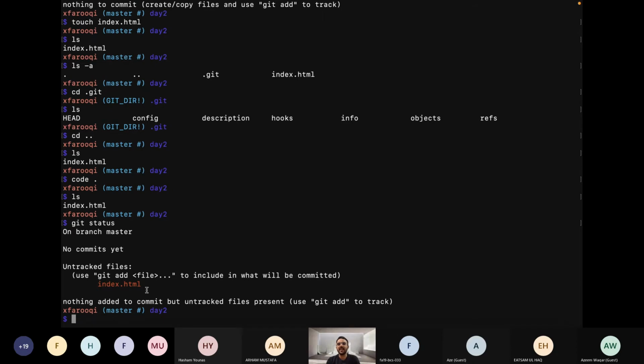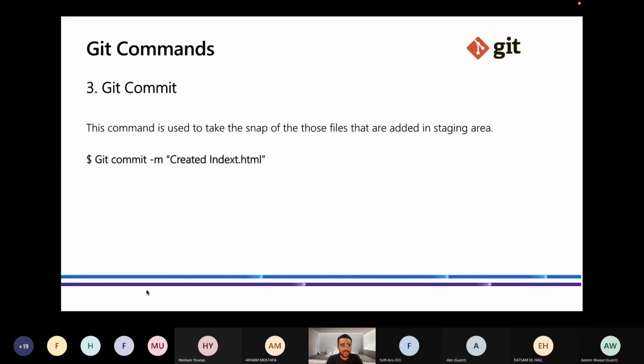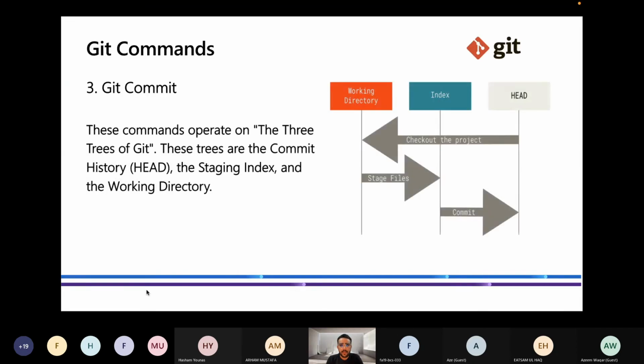So what is the staging index? Let me tell you first. Right now we are in the working directory of day 2. In this working directory I am making all the changes, right? If I want to make a snapshot of those changes, then I will send my files from this working directory to the index, because the cameraman is at the index, right?